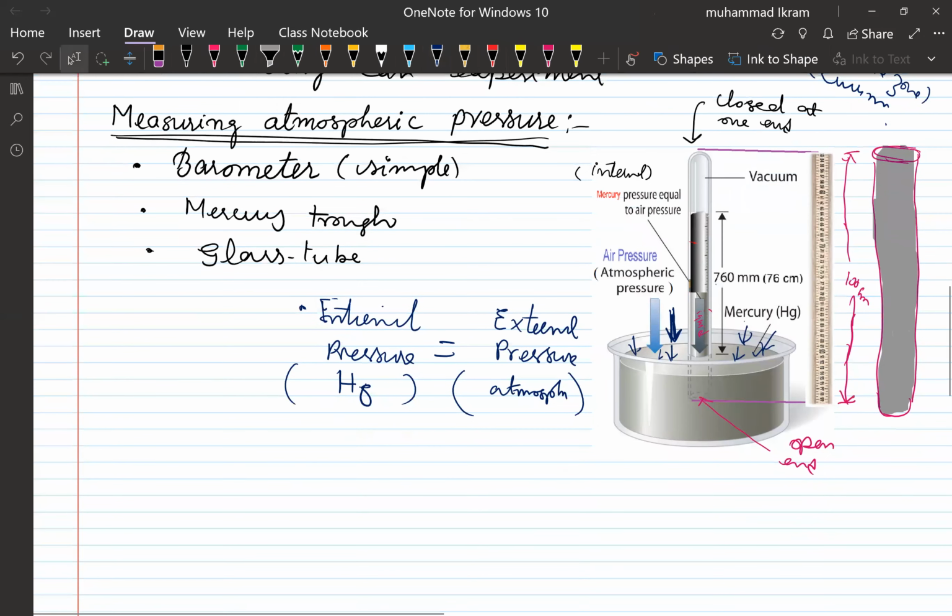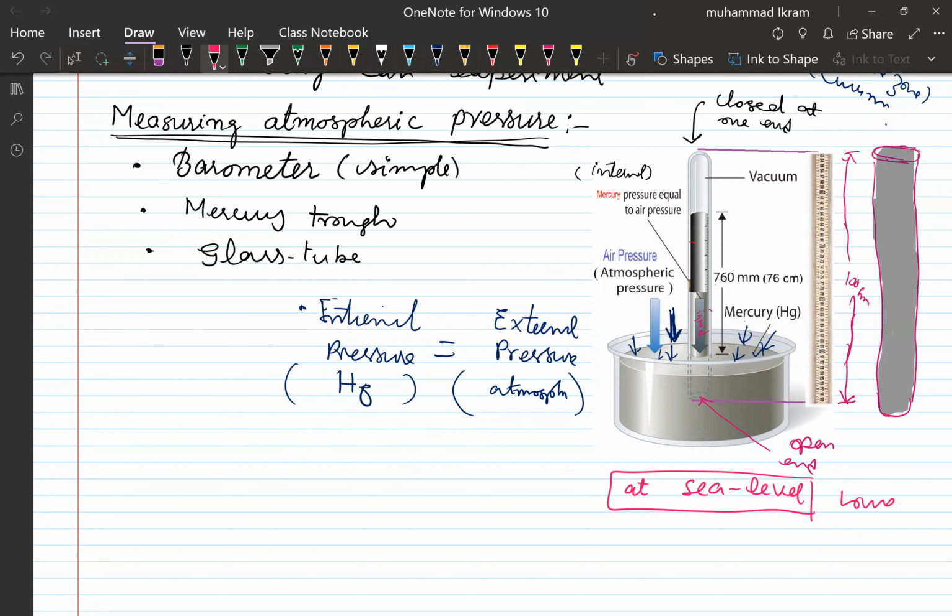This all happens at sea level. Now why is sea level chosen? Sea level is chosen because that is the lowest position, so that is taken as a reference point. And of course, the air is thickest at sea level, therefore the pressure will be the greatest at that point. So this is why this experiment is done there.